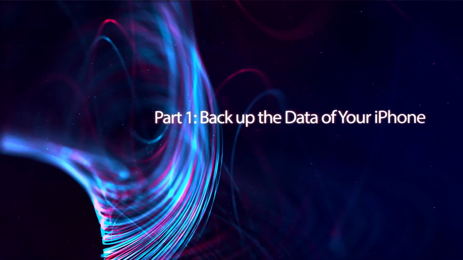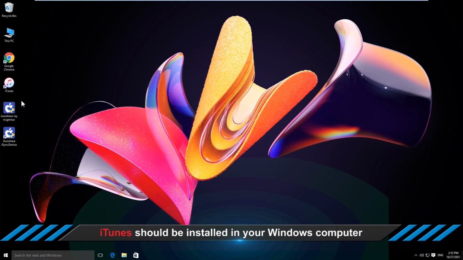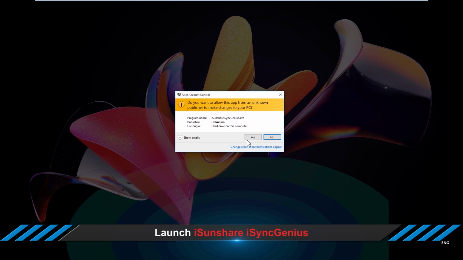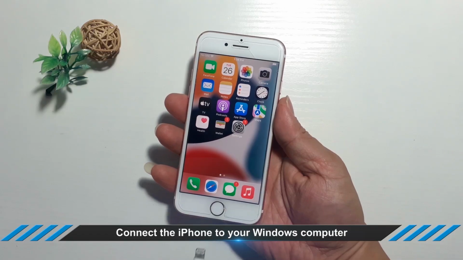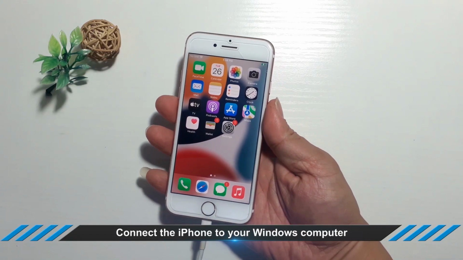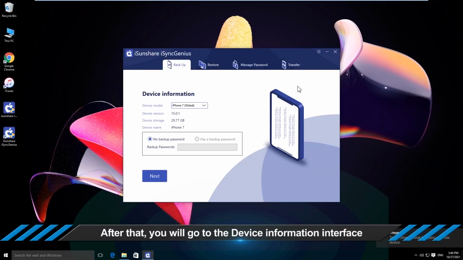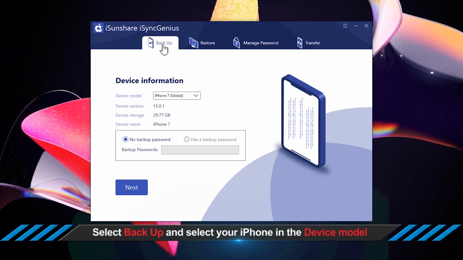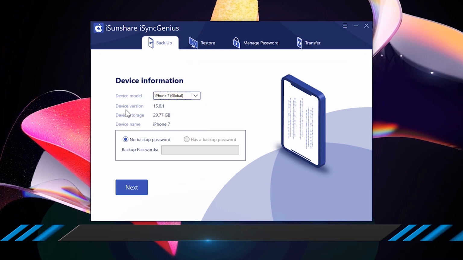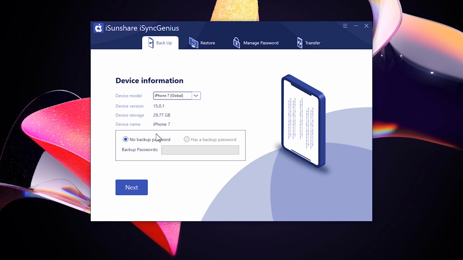Part 1: Backup iPhone data. Open the software and connect your iPhone to the computer. Soon, the software detects your iPhone details. Select your iPhone model and click the next button. iSyncGenius will also show whether there is a backup password or not.